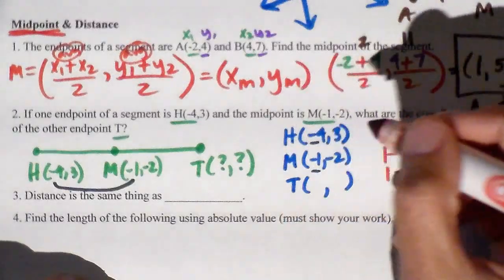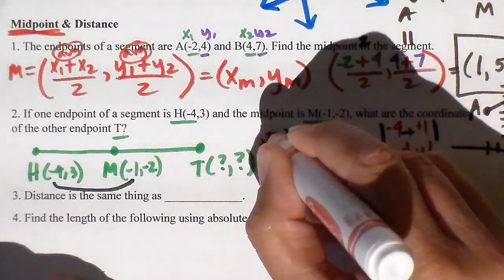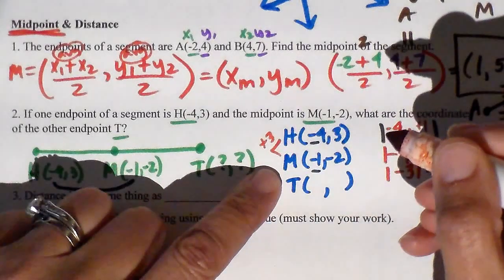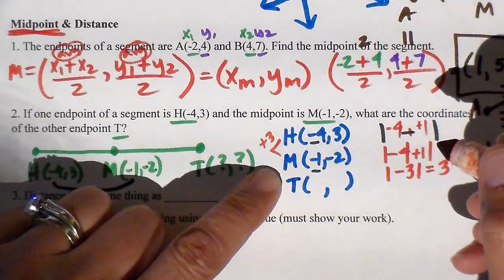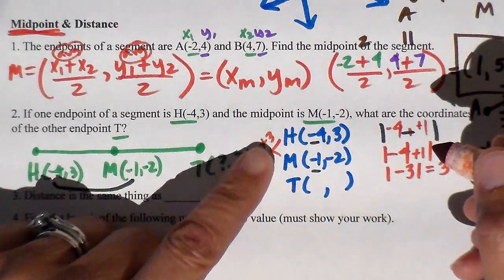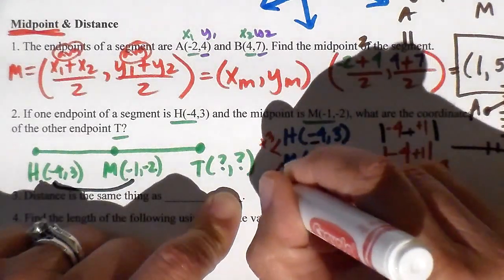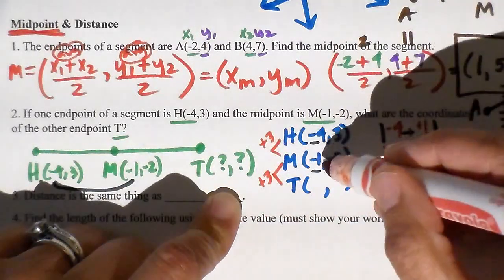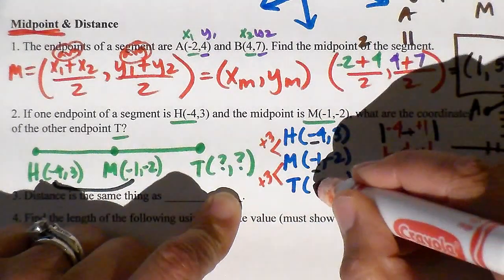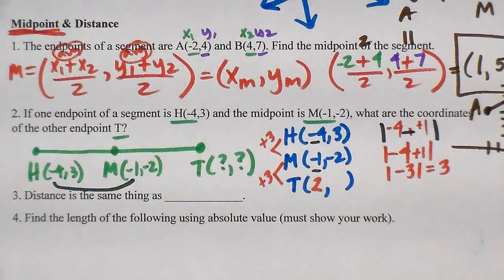So to get from H to M, I added 3 because I got bigger. Well, if M is right in the middle, shouldn't M be the same distance from H as it is from T? So if M is 3 units away from H, M also has to be 3 units away from T. So I'm going to add 3 more, and that puts me at 2. So 2 is the x-coordinate.